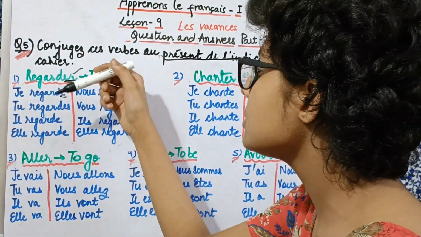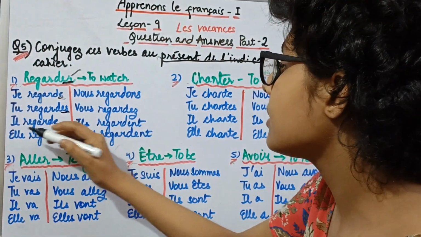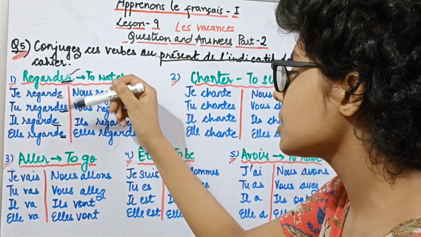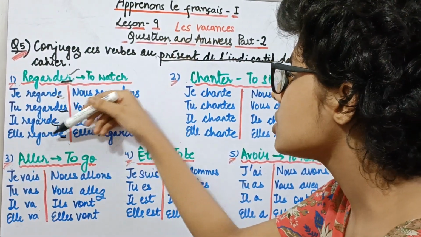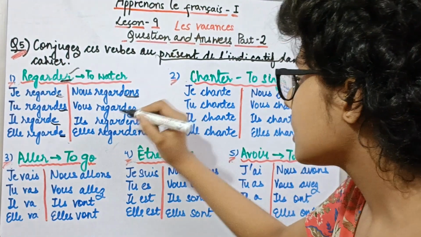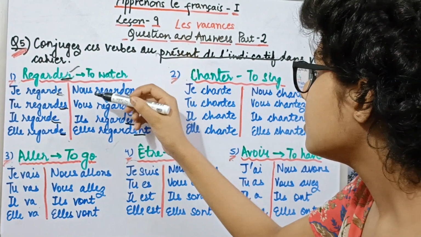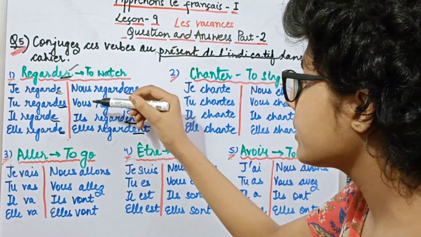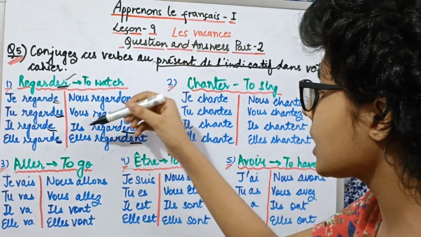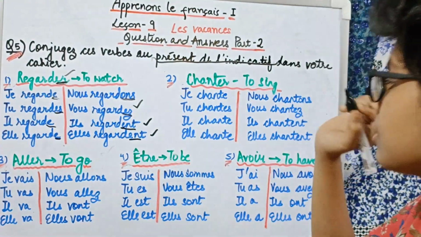So firstly here we have je regarde, then tu regardes, then il regarde, and then elle regarde. It means I am watching, you are watching, he is watching, she is watching. Then we have nous regardons, vous regardez, ils regardent, and elles regardent. So here nous regardons, we are watching, then we have you are watching once again, but this is in plural. Then we have they are watching and they are watching, but just the difference is that the first one is for masculine and the second one is for feminine.